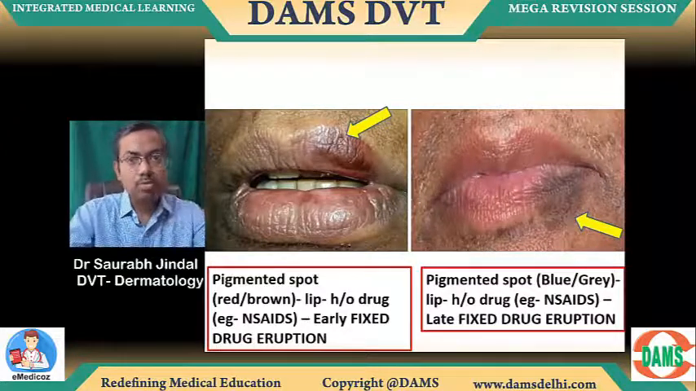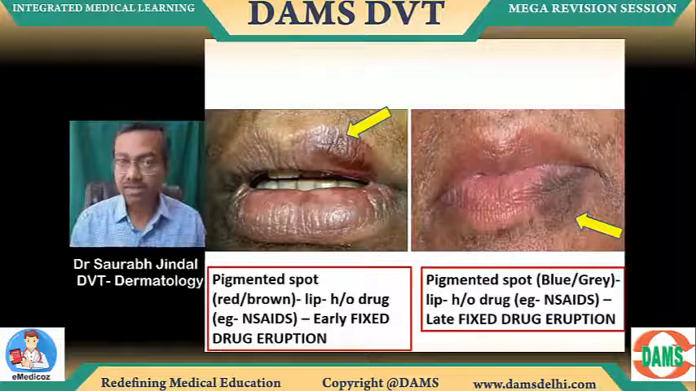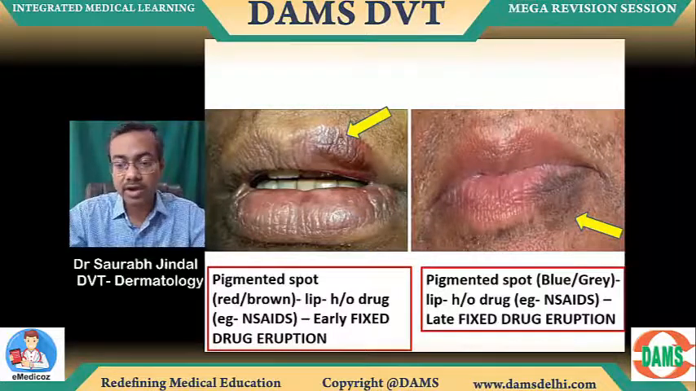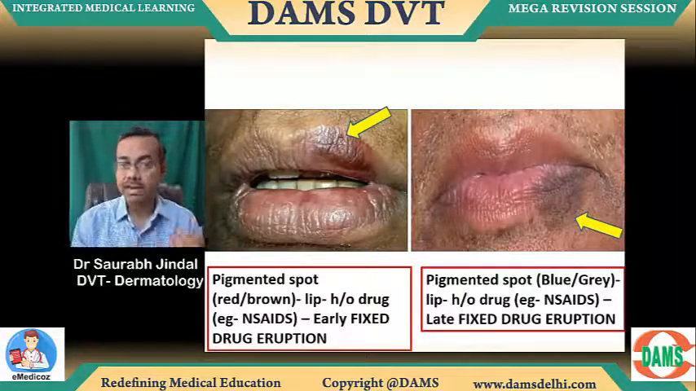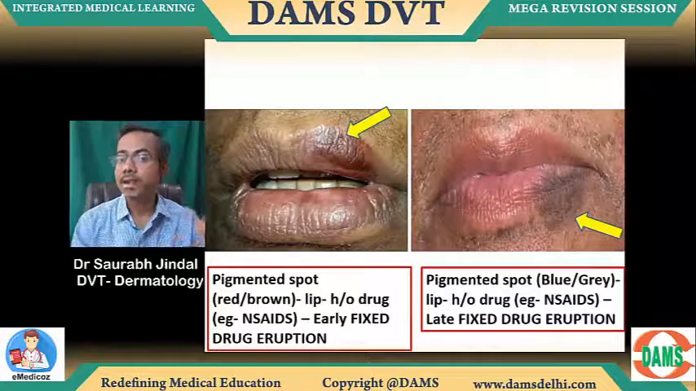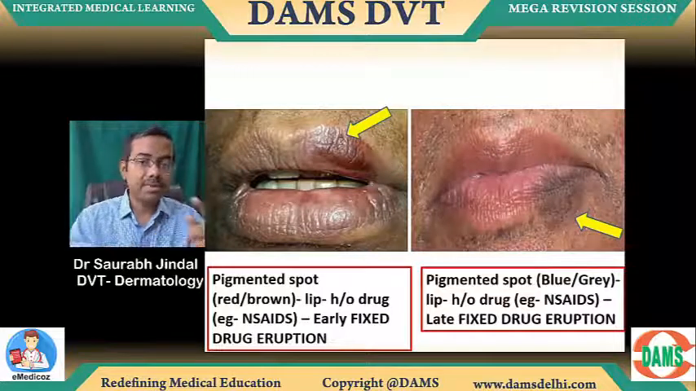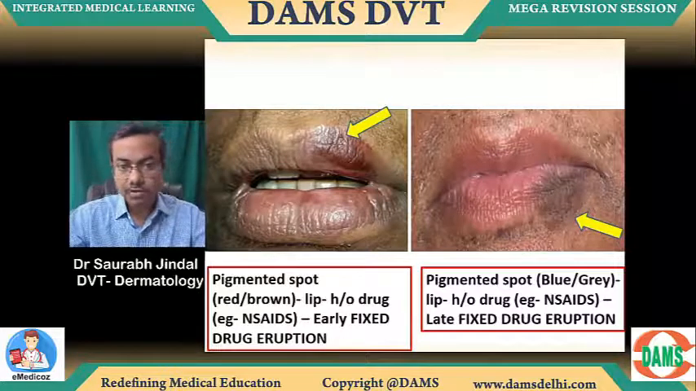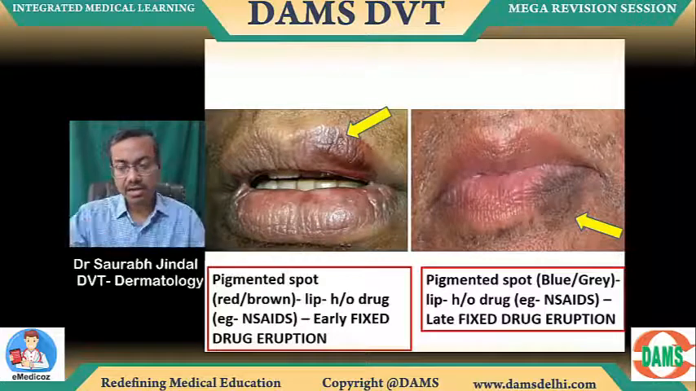So if it's blue or red, it's still fixed drug eruption, but lip is a good site to identify the disease process. Some fever mentioned, some joint pains mentioned, but importantly, drug also mentioned, or maybe a diarrhea mentioned, something. But at least lip is what you pick up the entire disease from. So early fixed drug eruption and a late fixed drug eruption.